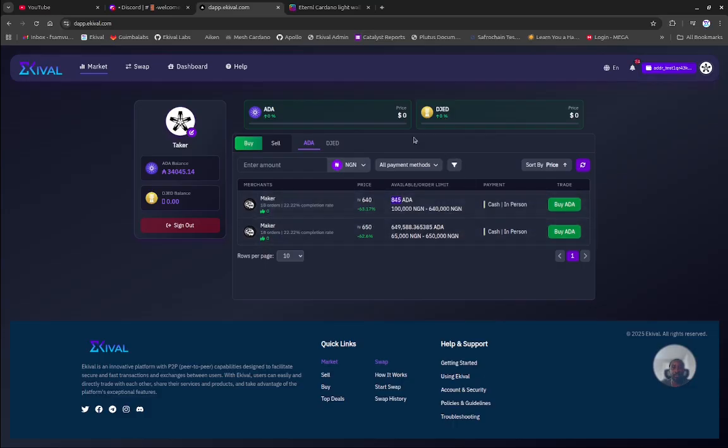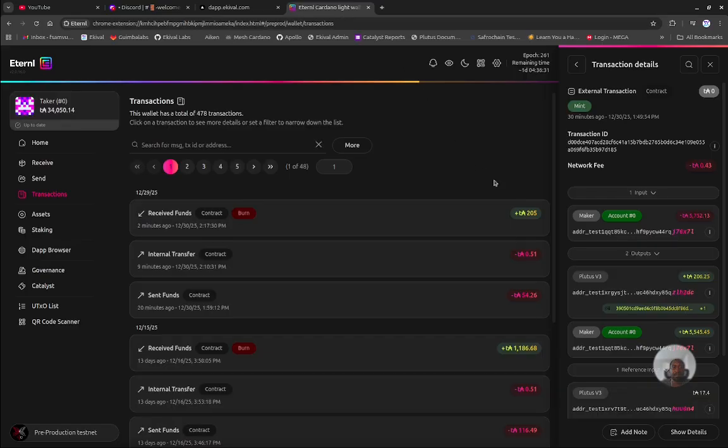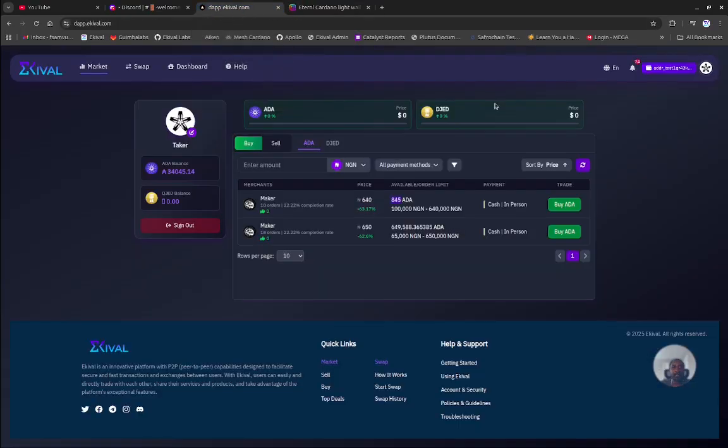So this is the loop for the Ekival. Everything is closed. Now everybody received their funding. I got my 200 ADA as a taker, which is the 155 ADA bought plus the 50 deposit. And the maker also received the 100,000 Naira. So that is Ekival. And I invite you to test with friends or yourself. And if you have any question, reach out and we'll be able to provide you more details about the further steps.